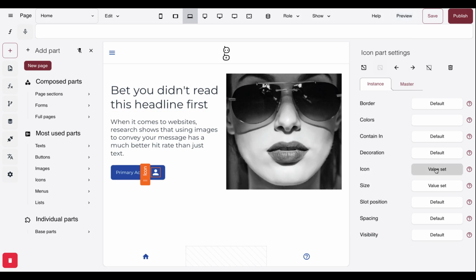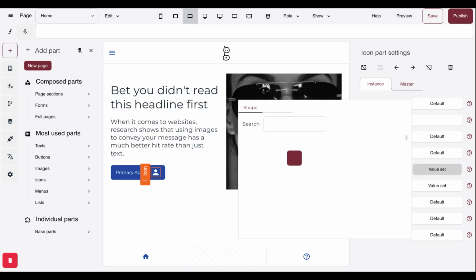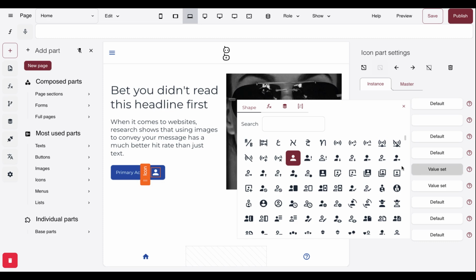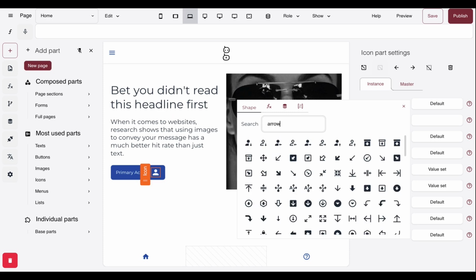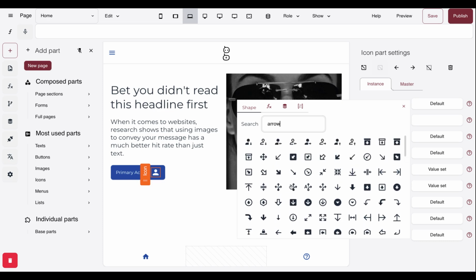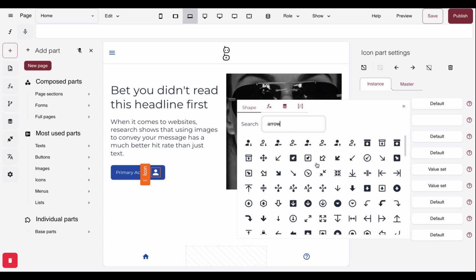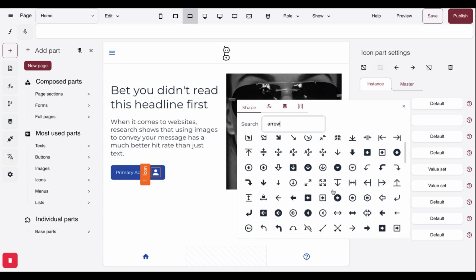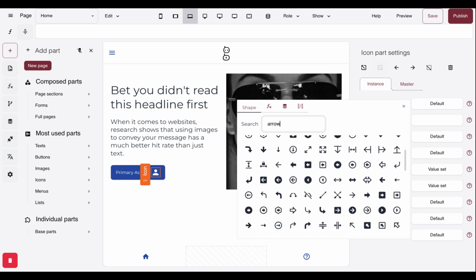What I'm going to do is select the icon that I actually want in there by going to icon, and we can search our icons using the search bar here. So for example, if I know I want my icon to have an arrow in it, I type in arrow, and anything that has an arrow in it comes up underneath. So I'm going to choose an arrow pointing that way.